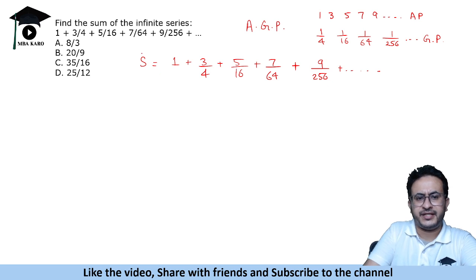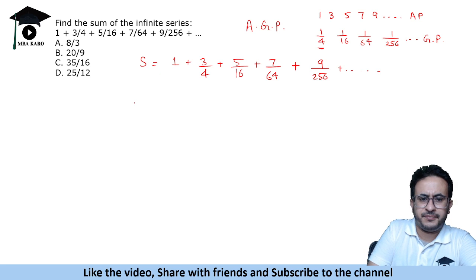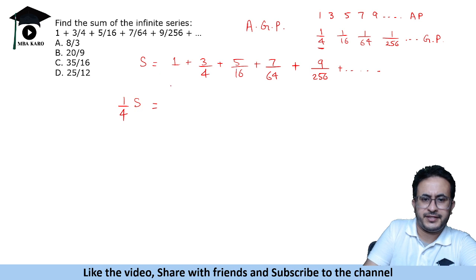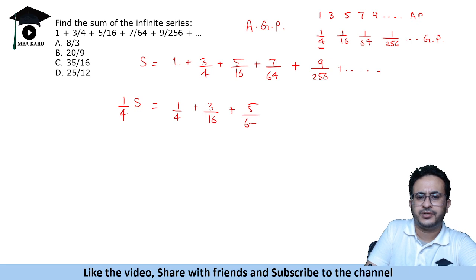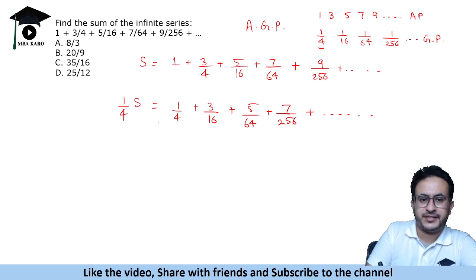So what we do is, s is this. Now multiply s with the common ratio. What is the common ratio here? Sorry, the common ratio is 1 upon 4. So multiply s by 1 by 4, so 1 by 4 s. Now see what you get when you multiply this by 1 by 4. You will get 1 by 4 plus 3 by 16 plus 5 by 64 plus 7 by 256 and so on till infinity. Right, now subtract this.